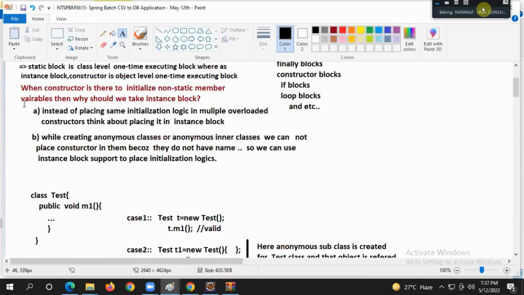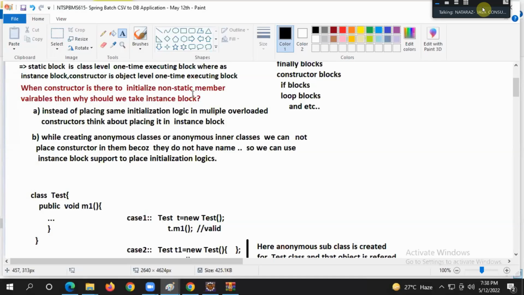Next, when a constructor is there to initialize non-static member variables, then why should we take an instance block?